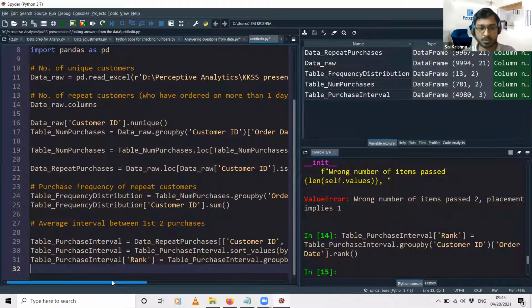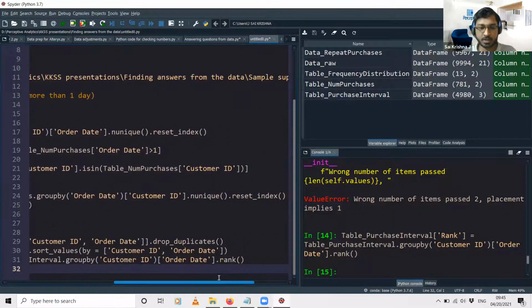Yeah. My mistake here was that I don't have to use the reset_index here because I'm creating a new column within the same data set. In the previous instances, we were creating a new data set or a new table, but here we are creating a new column within the same table. So we don't need to use the reset_index.